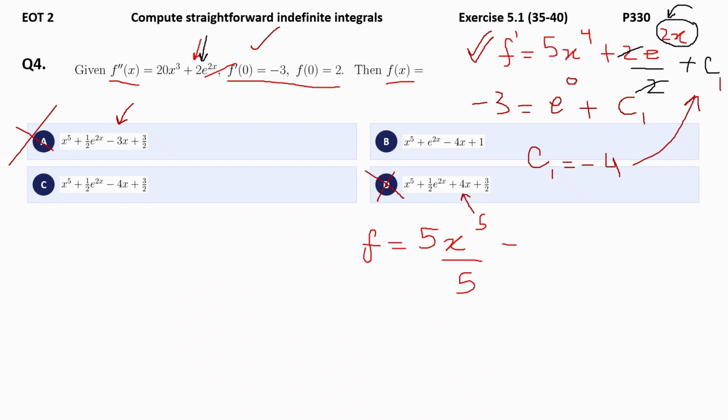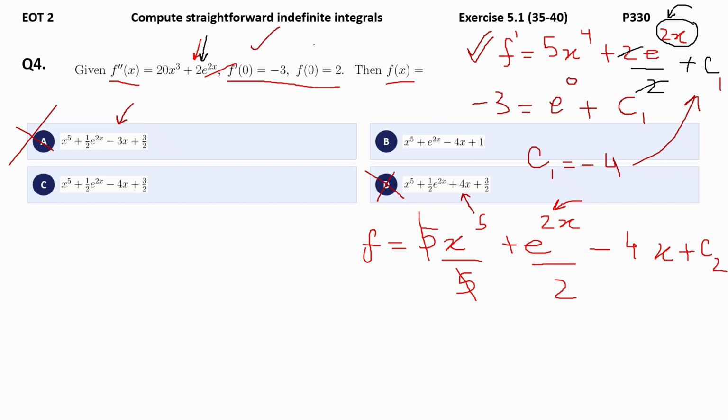Second term, you are left with e power 2x, so repeat as it is, and don't forget your power coefficient 2 will come in the denominator. Now minus 4, which becomes negative 4x. In addition, you have a constant that can be addressed as C2. You can cancel this 5.